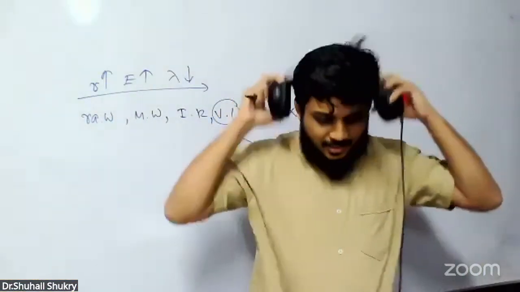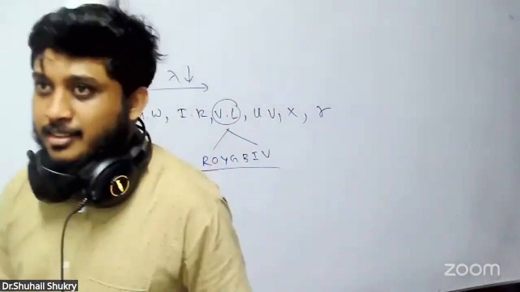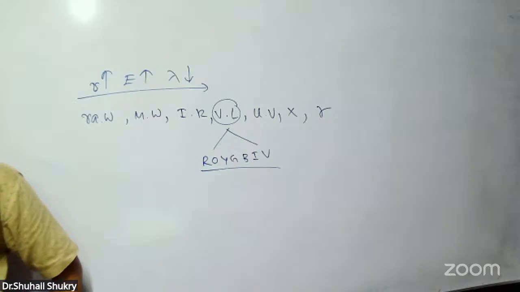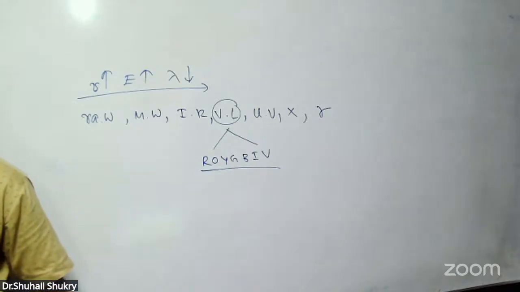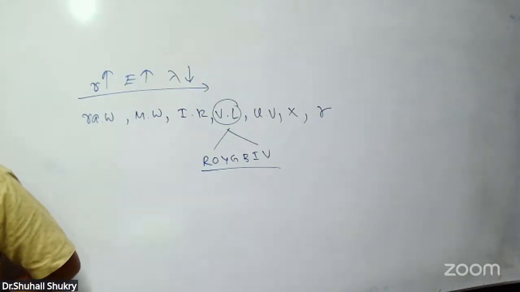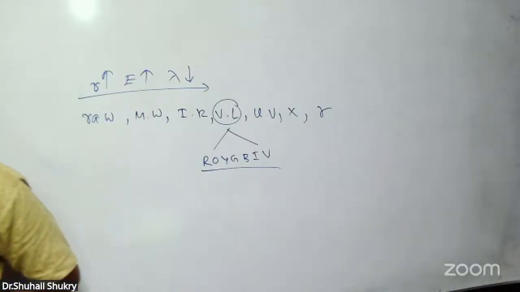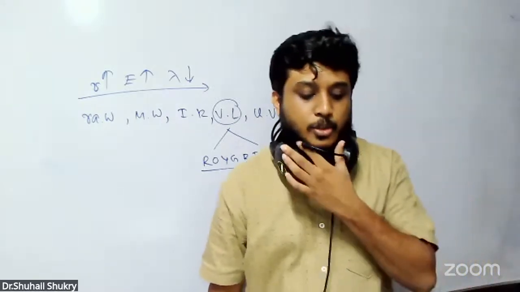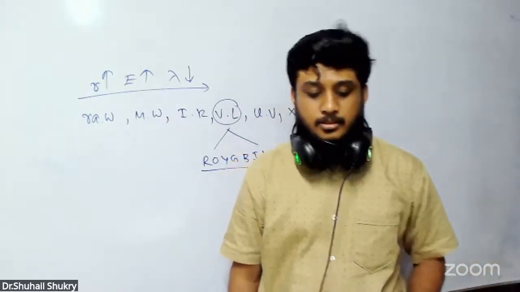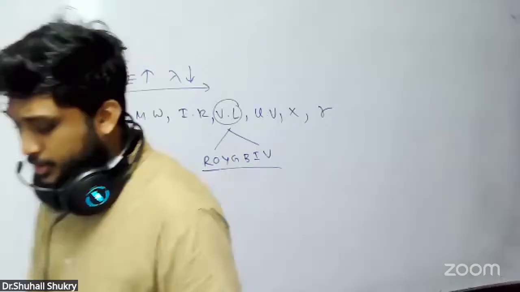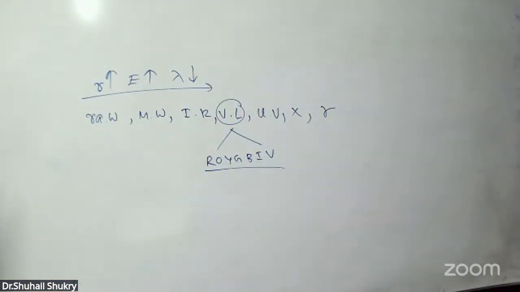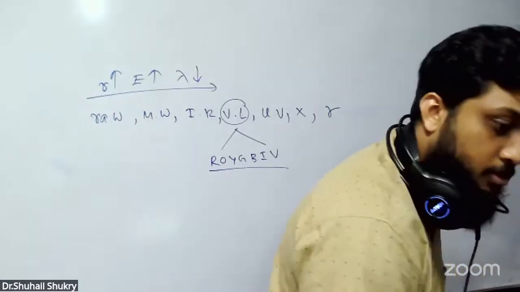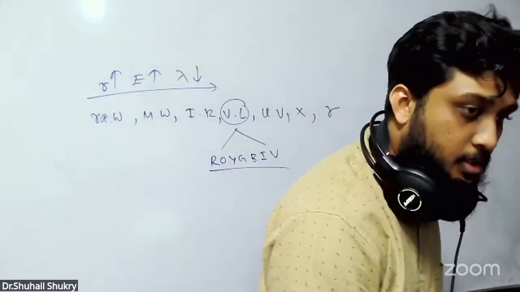Right. Now the second question, Rutherford's. Rutherford's scattering experiment is related to the size of the what? What did Rutherford do? He did the gold foil experiment.